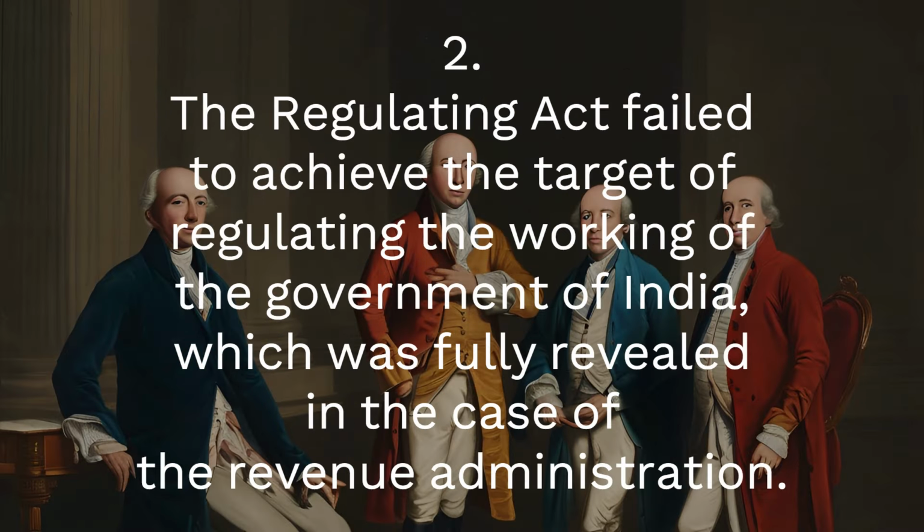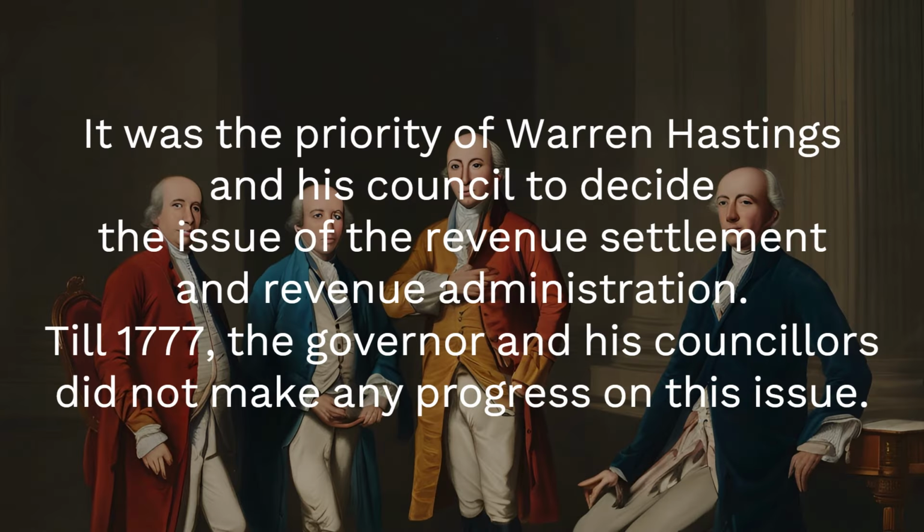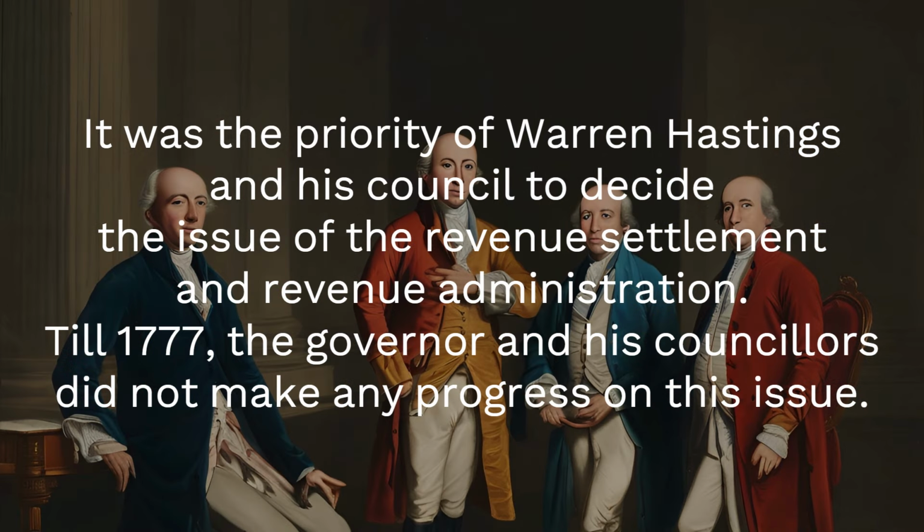2. The Regulating Act failed to achieve the target of regulating the working of the government of India, which was fully revealed in the case of the revenue administration. It was the priority of Warren Hastings and his council to decide the issue of the revenue settlement and revenue administration. Till 1777, the governor and his councillors did not make any progress on this issue.